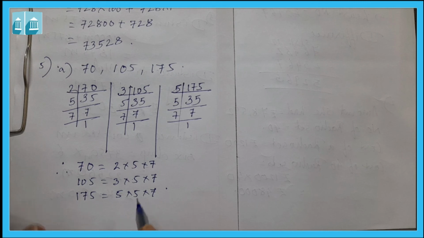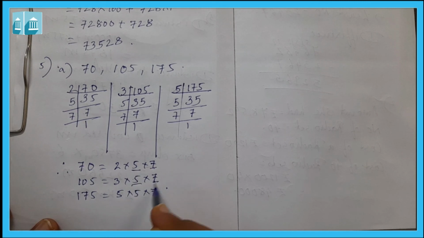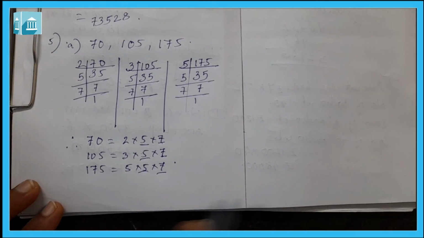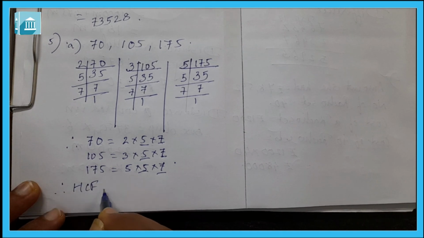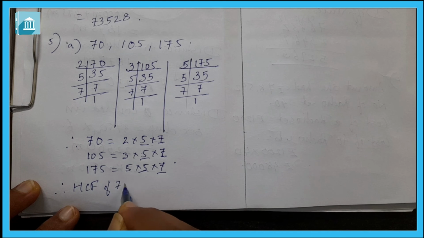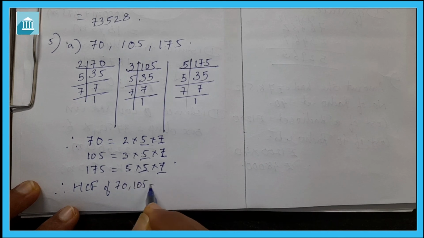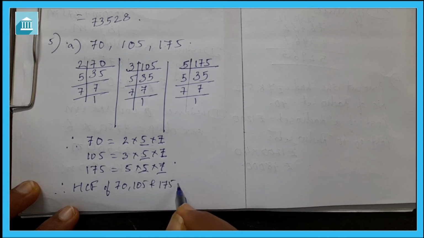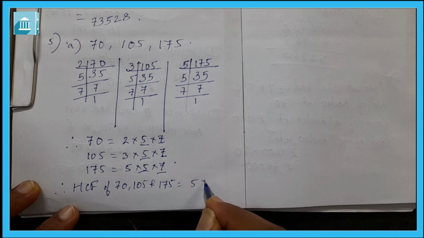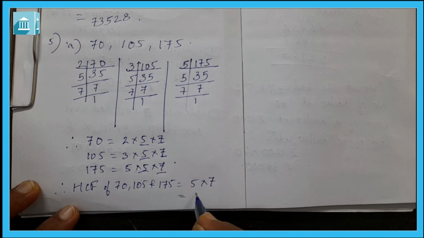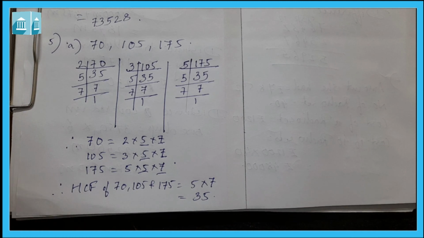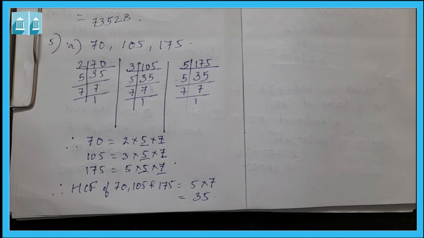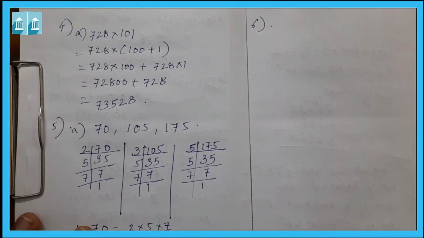And so the HCF will be the product of the common factors, the highest common factor. Therefore HCF of 70, 105 and 175 is equal to 5 into 7, which will be equal to 35. So HCF of 70, 105 and 175 is 35.